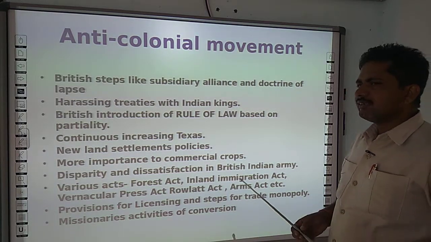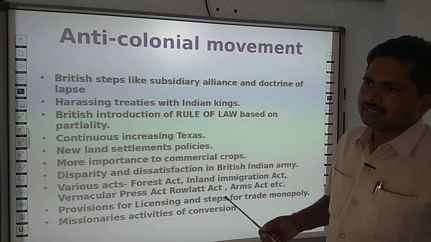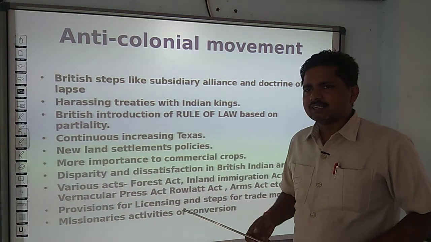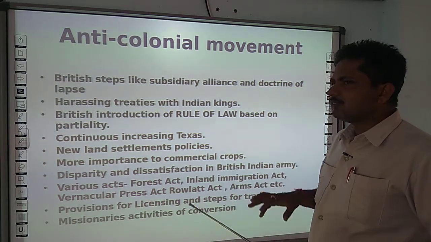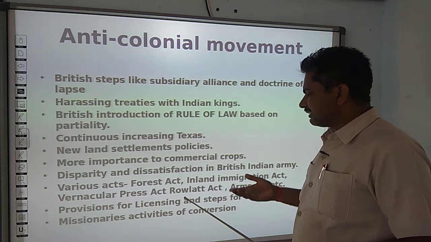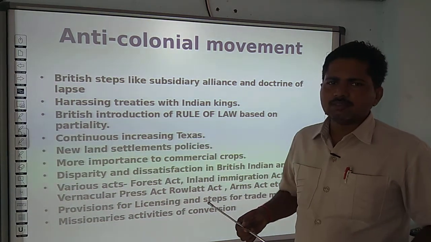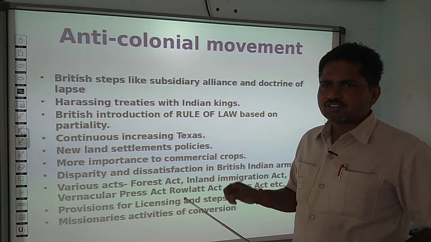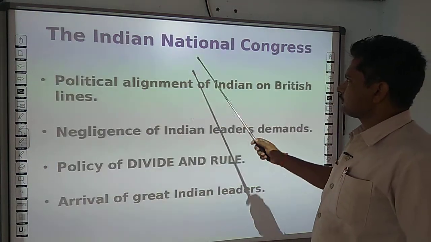Even missionaries started to convert people from their original religion to Christianity, which was not liked by Indian people, as the Christians used beef and pork, which is strictly prohibited in Indian society.